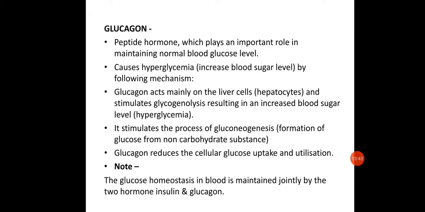Next is somatostatin. It is also one of the important hormones, secreted by the delta cells of the islets. Somatostatin: somato means body and statin means inhibition. So somatostatin acts against the growth hormone. It is responsible for stopping the growth of the body, and hence it is considered an inhibiting hormone. It is also called growth hormone inhibiting hormone, that is GHIH.